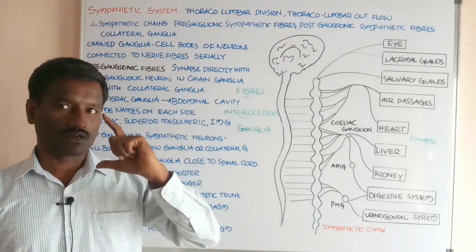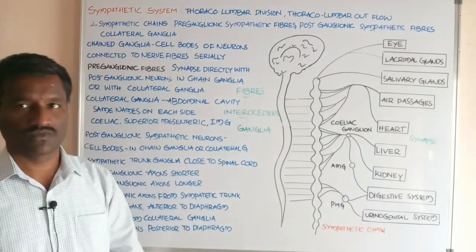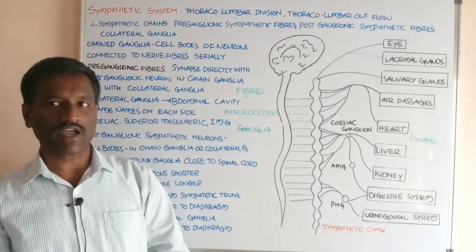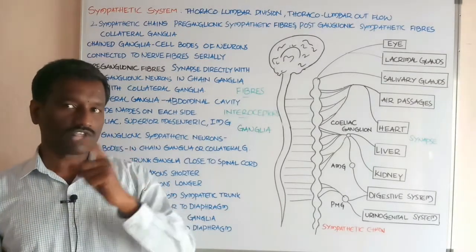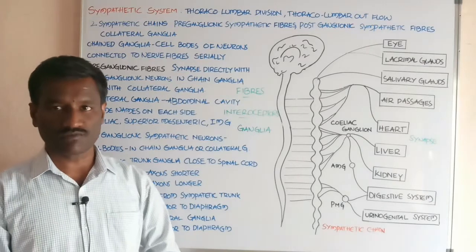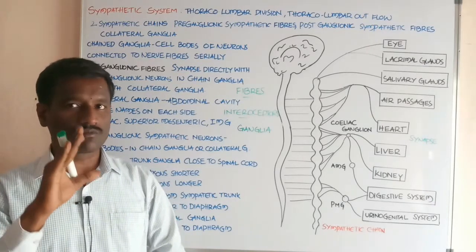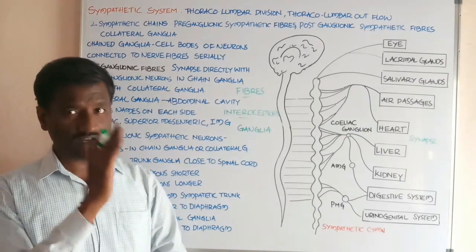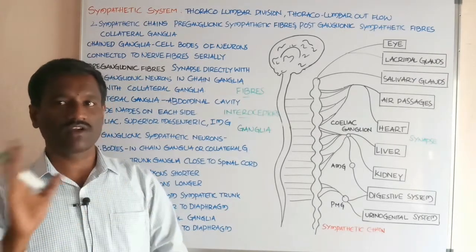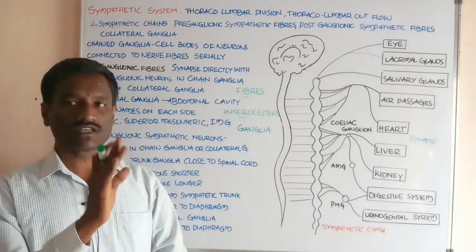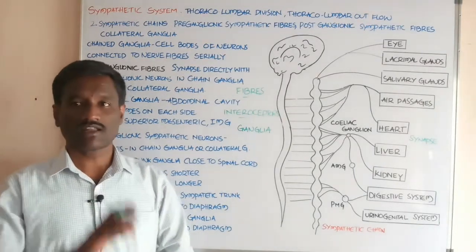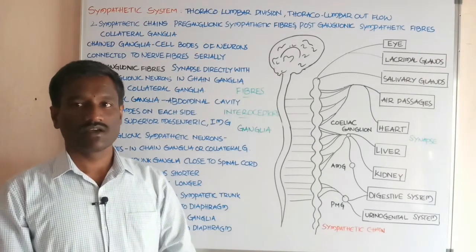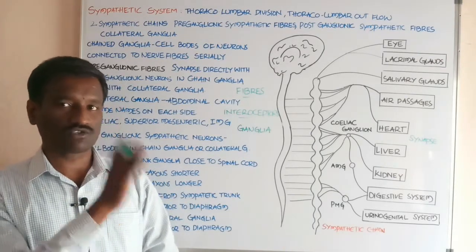These constitute the central nervous system, and the parts of the nerves that come from the brain and the spinal cord, which are connected to the different parts of the body, constitute the peripheral nervous system. Students, the peripheral nervous system is again divided into two types. One is the somatic nervous system, another one is the autonomous nervous system.